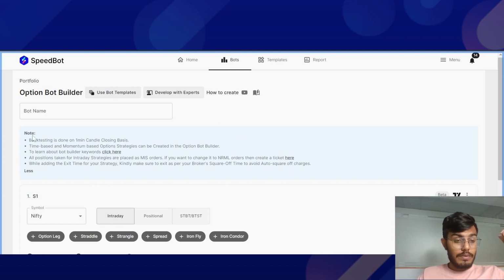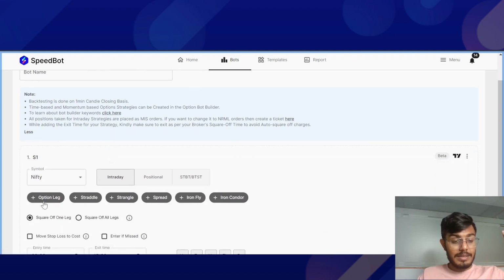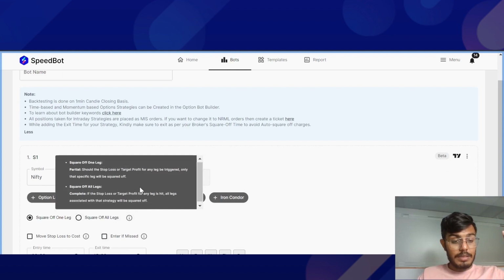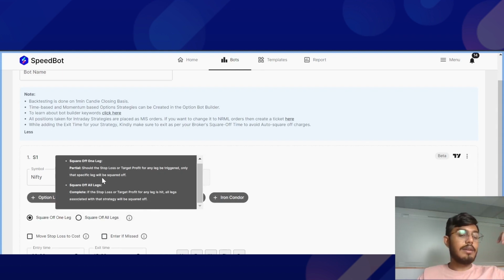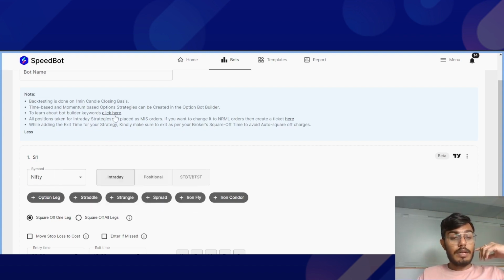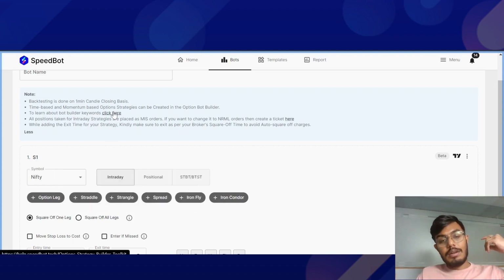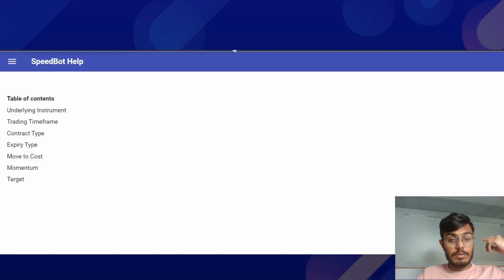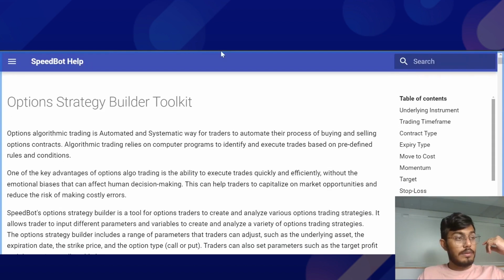So over here, if you just look at this note and refer to these keywords, what exactly does the option leg or the square of leg mean, right? You can also have the I button. You can go over here and understand what all things you can add, right? You can click over here and it will redirect you to another page. Let me just go over here and share this.